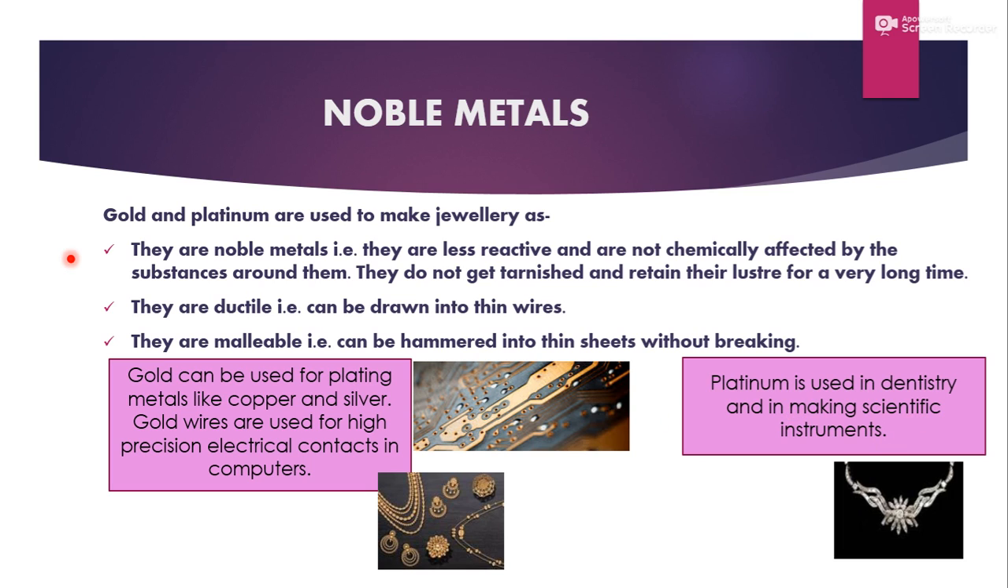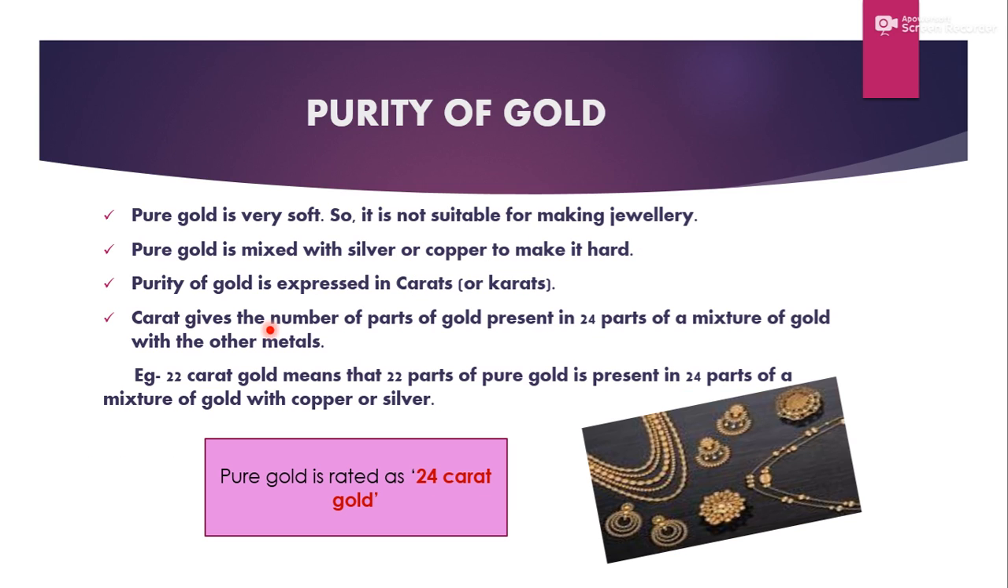So it is a question that why gold and platinum are used for making jewelry. Because they are ductile, they are malleable, they are less reactive. So these are noble metals.